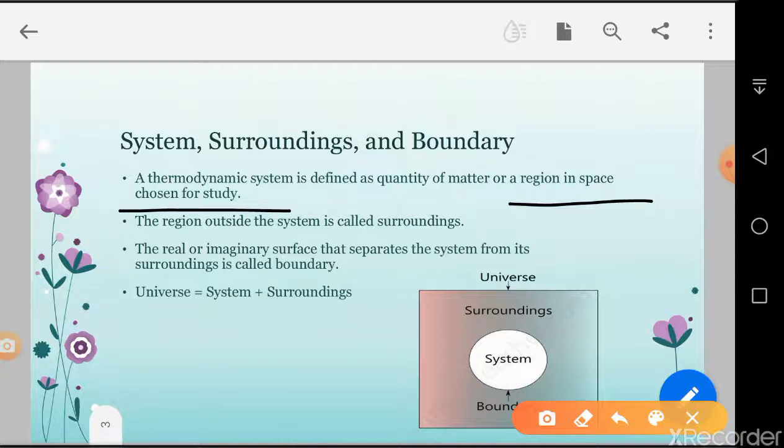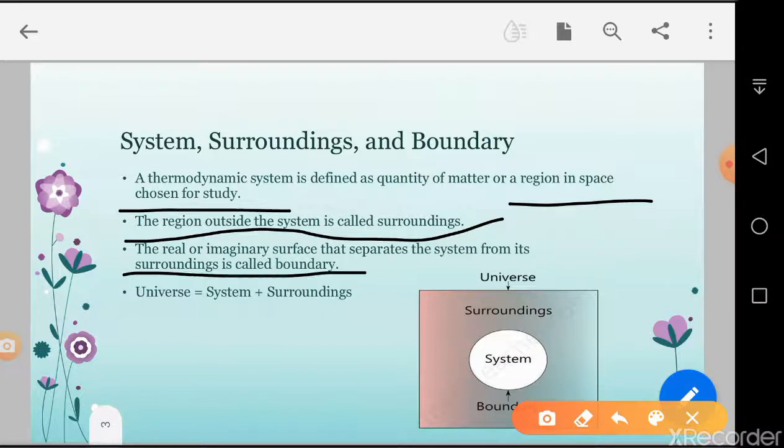A system can have many subsystems. If you go to a particular area, it becomes a system. The system has surroundings, and the surroundings are everything outside the system. What separates the system and surroundings is called the boundary.